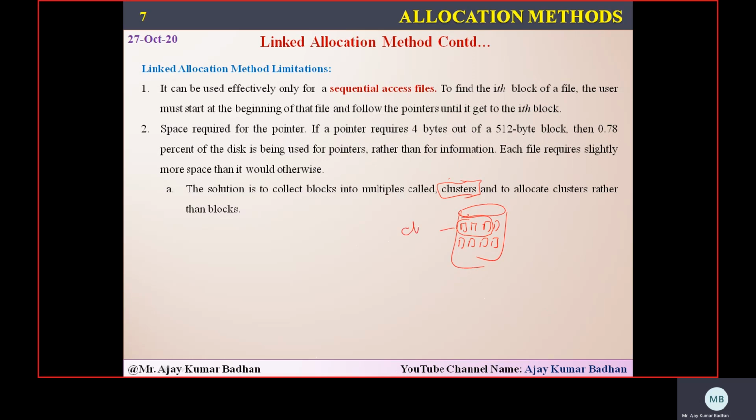Like this is one cluster, and this 4 is another cluster. Based upon the file, we allocate a particular cluster. Suppose one file came that requires 3 blocks, we can directly allocate this cluster. If it requires 4 blocks, we can allocate this cluster.